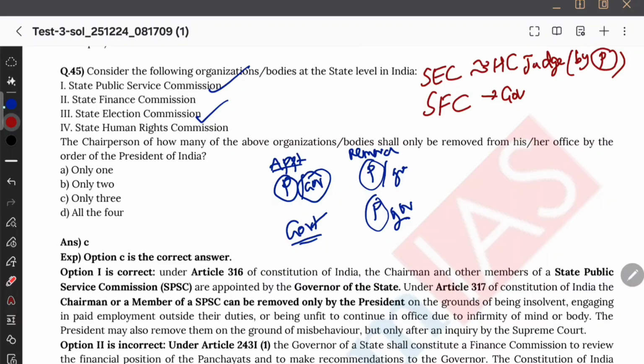Okay, therefore this option goes wrong. It is by the governor. And we have State Human Rights Commission. State Human Rights Commission, it is again the President.